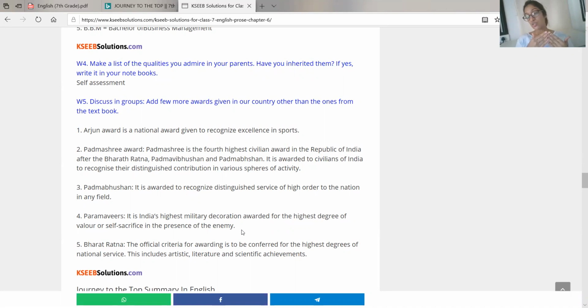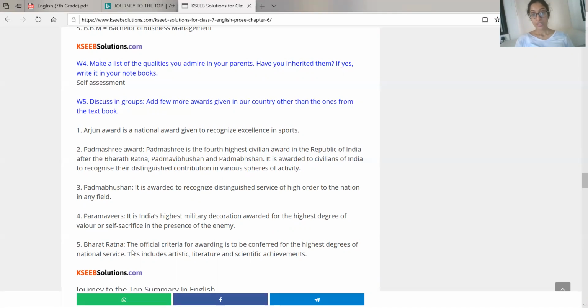So how they sacrifice their lives to protect us. So when they are fighting with the enemy, if they show some skill or if they do something to protect our country in a very unique way that saved many lives, that award is given to that person.